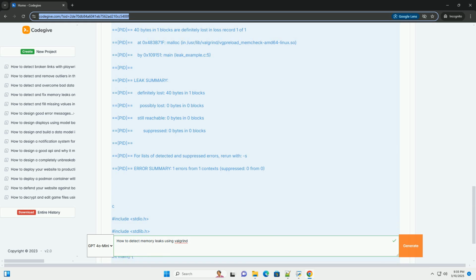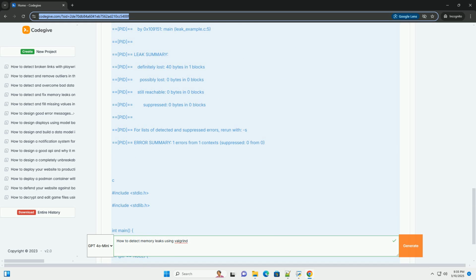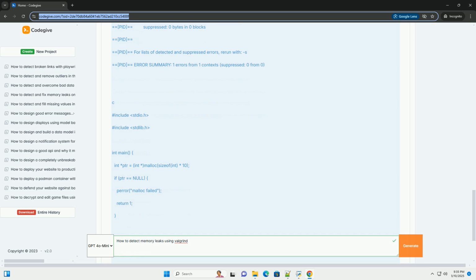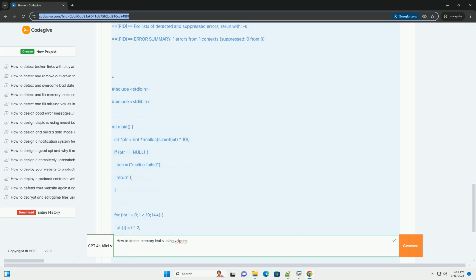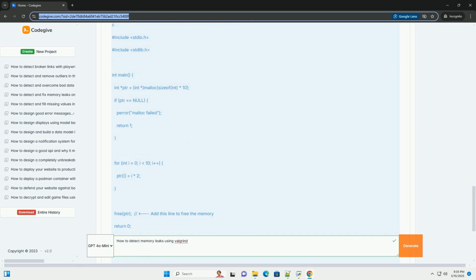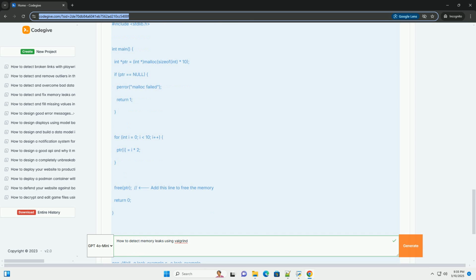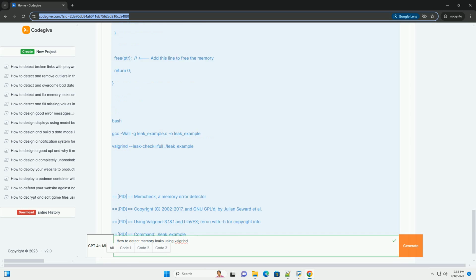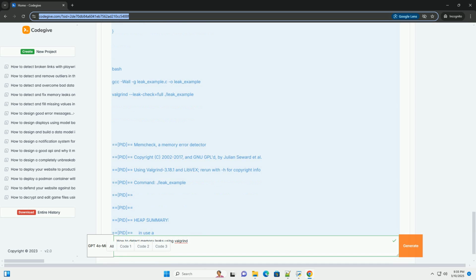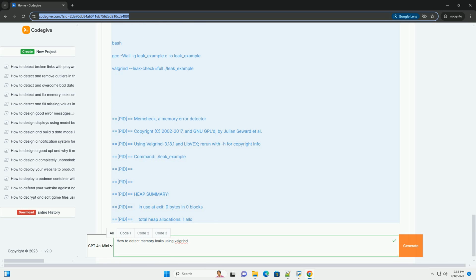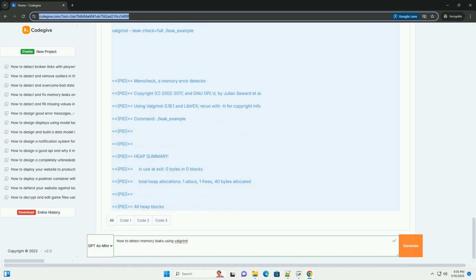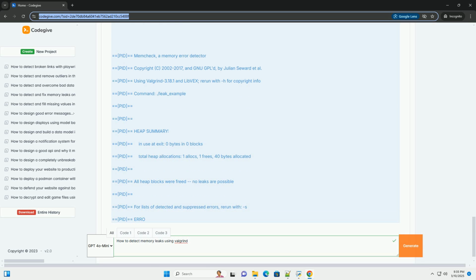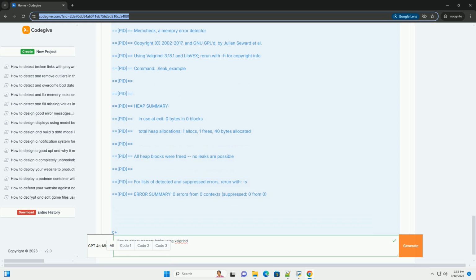1. Understanding memory leaks. A memory leak occurs when a program allocates memory on the heap, using functions like malloc, calloc, realloc, or new in C++, but fails to release it when it's no longer needed. Over time, these unreleased blocks of memory accumulate, consuming available system resources. If a program continues to leak memory, it can eventually lead to performance degradation.